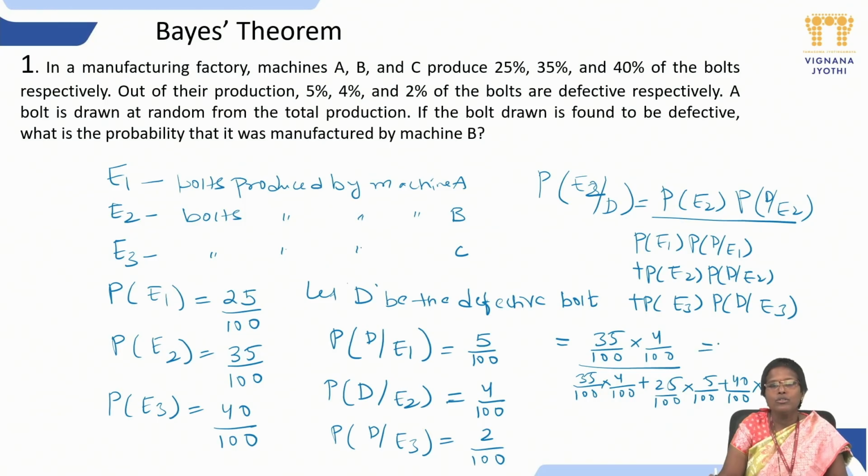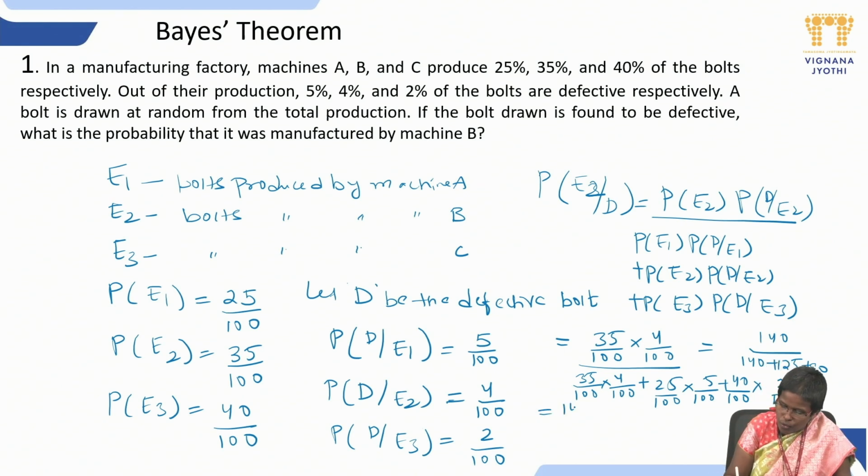Now if we simplify the numerator, we get 140. In the denominator: 140, plus 25 into 5 is 125, plus 40 into 2 is 80. So this is the total value.